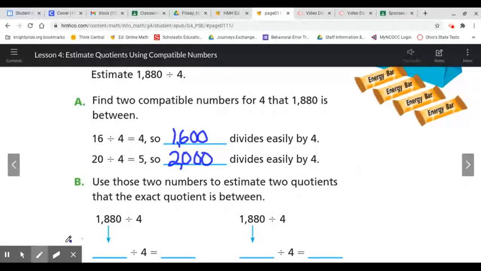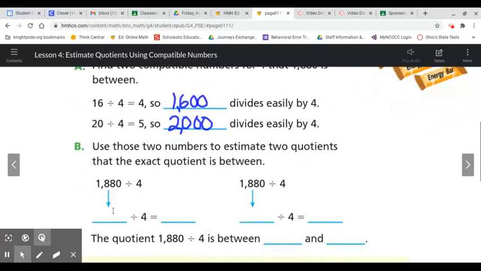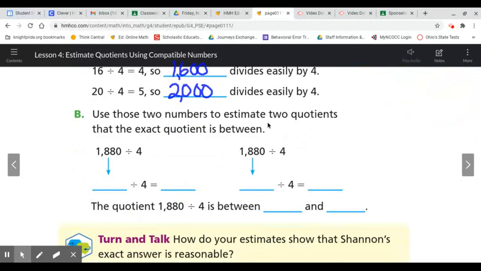Now we can use those two numbers to estimate two quotients that the exact quotient is between. So the smaller number than 1,880 that we know divides by 4 would be 1,600.